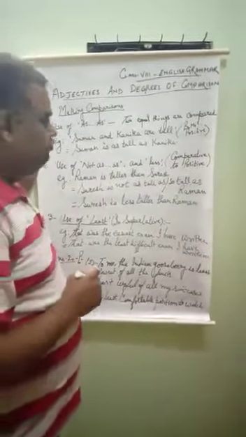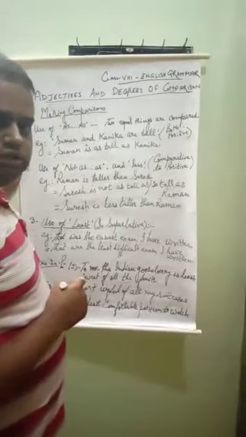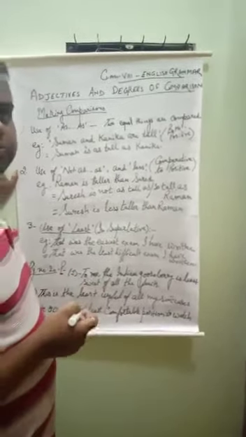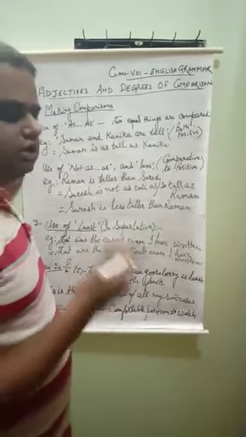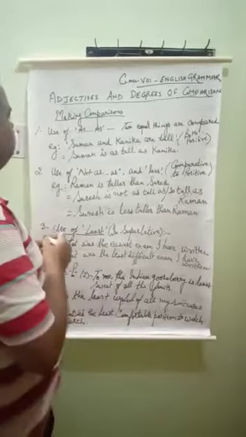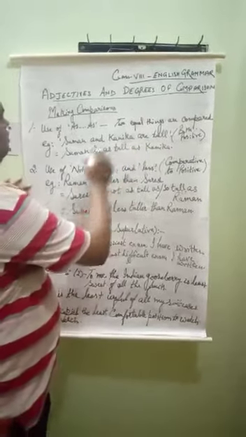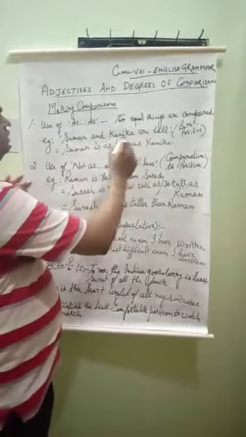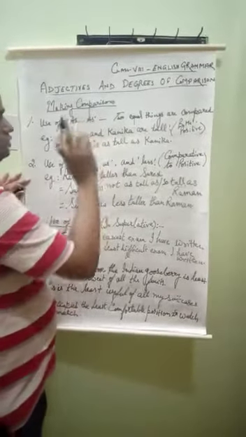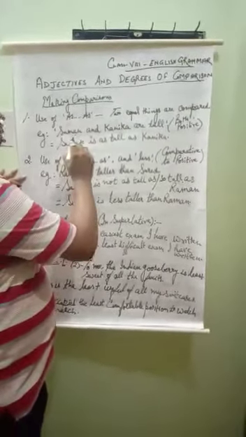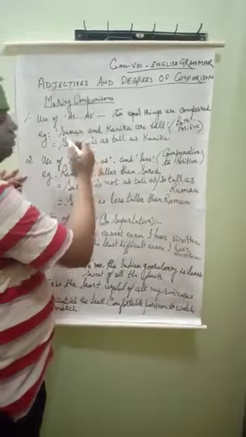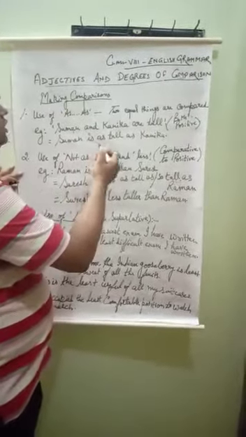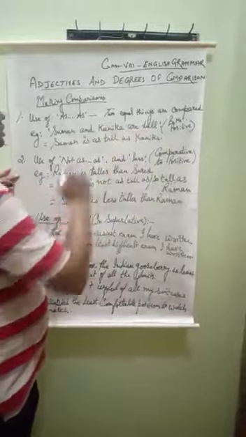As is used when two sentences are compared and they are of positive degree. Suppose I say, Suman and Kanika are tall. In one sentence, two people are compared: Suman is also tall and Kanika is also tall.